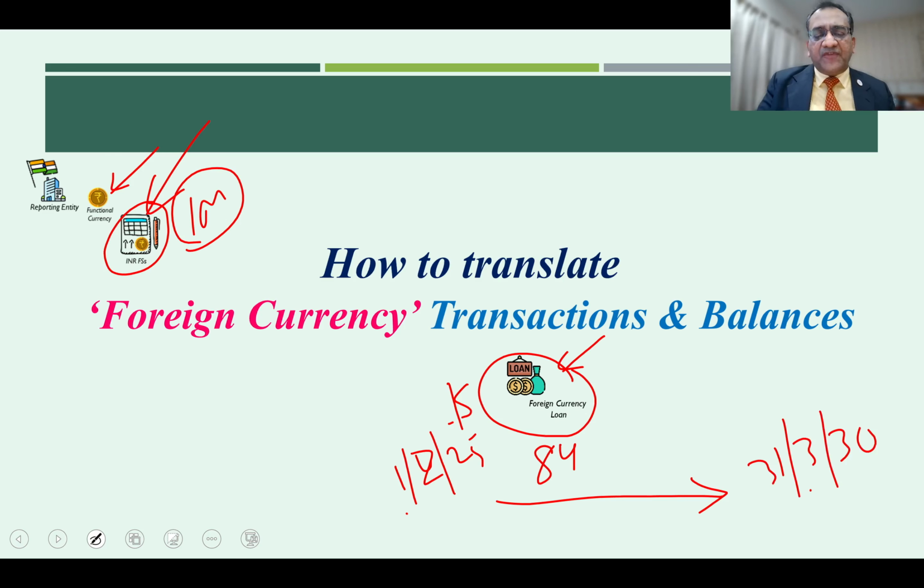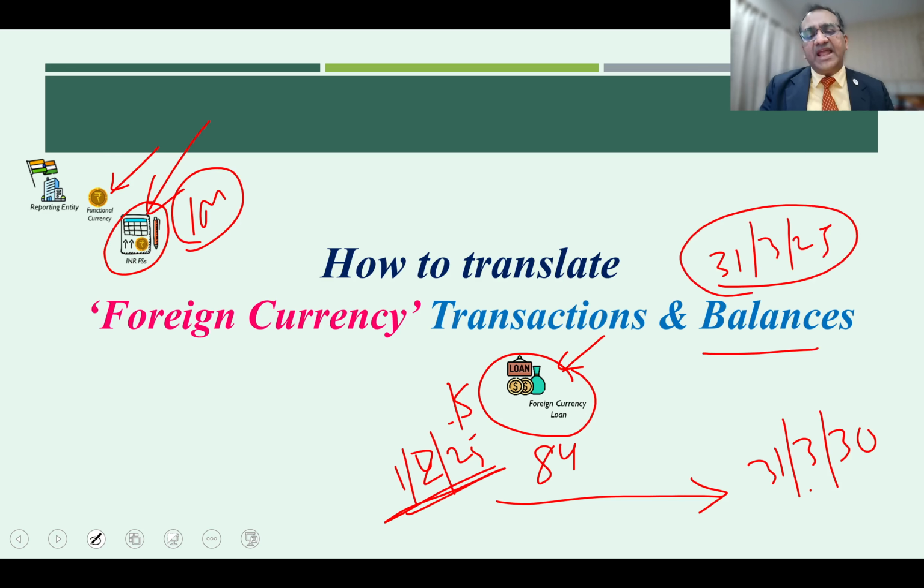Now, if you have raised the loan on 1st of February 2025, on 31st of March 2025, when your financial year comes to an end, obviously this foreign currency loan of $1 million is still outstanding. So you have a foreign currency dollar loan balance of 1 million as of the reporting date. Now assume the exchange rate moves from 84 to 86 on the day of the year-end close, that is on 31st of March 25.